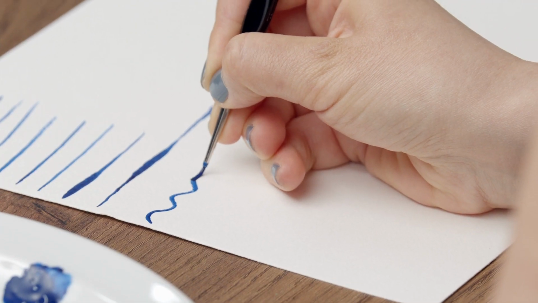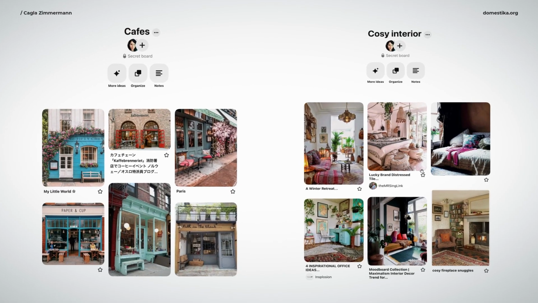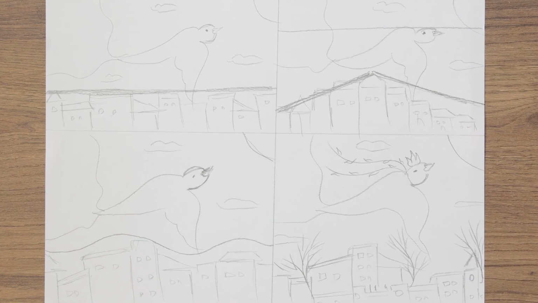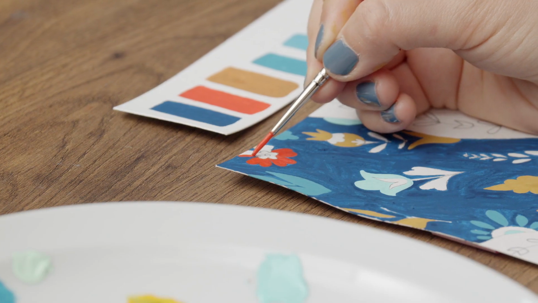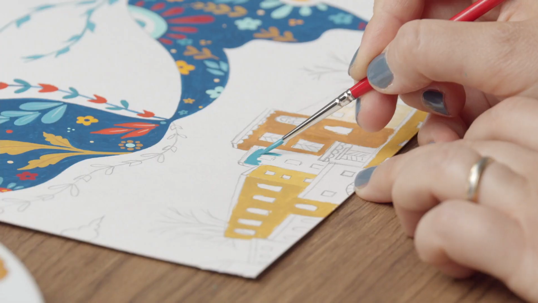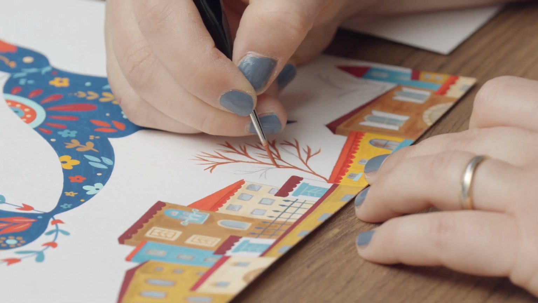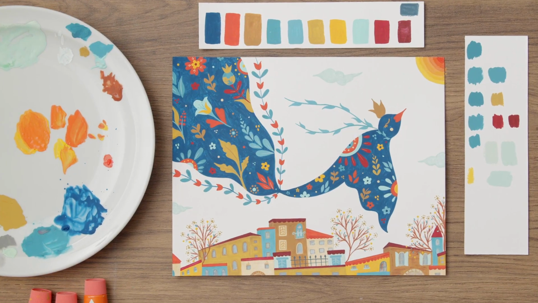After that, we will see how to explore detailed brushes. In the next step, you will learn how to find inspiration and the basics of composition. We will then sketch our final project before painting the tail and the houses of our illustration. We will also add the last details, the trees, the cloud, and the sun.